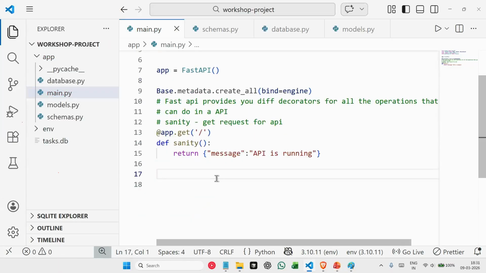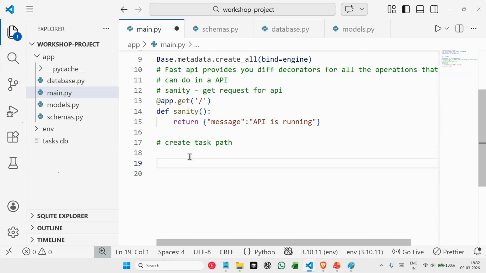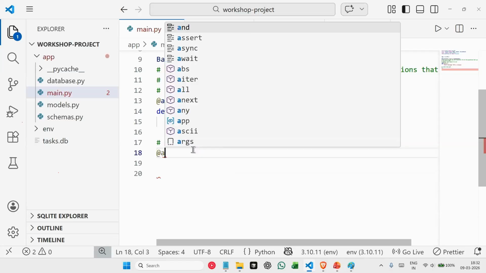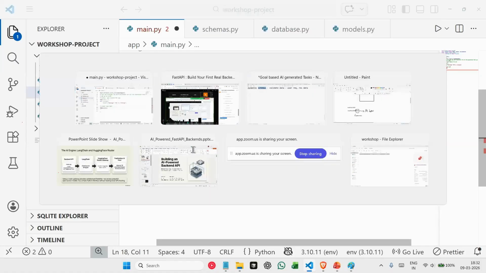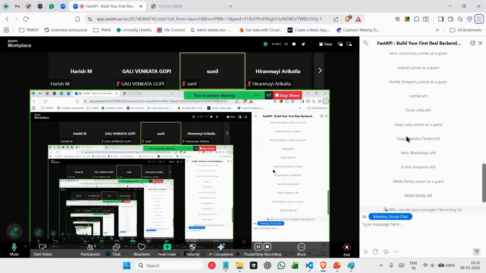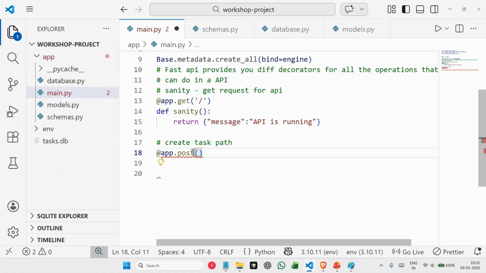Now let's start by defining our create task path. Okay. For this again, we use a decorator, which will be app.post. Now, the reason why we are using post is because we are receiving an input from our user. From our client, we are receiving something, right? For that, we are using post here. So app.post, and we give the path name as create task.